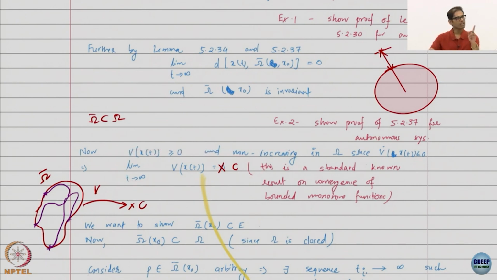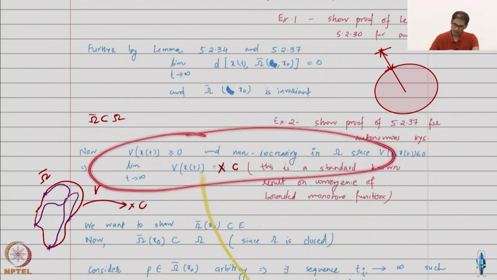You can state it the other way around also: if the function is upper bounded and non-decreasing, then it also has a limit as t goes to infinity. This limit need not be 0, unlike what I have stated in these notes. So, I have cancelled it and written C. This is basically the monotone convergence theorem.